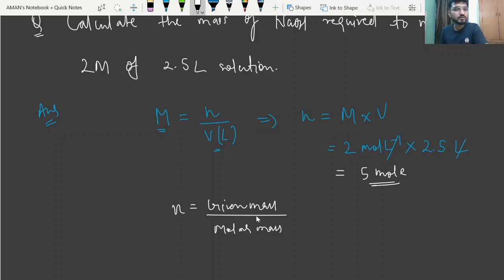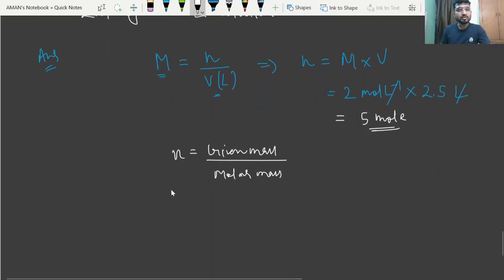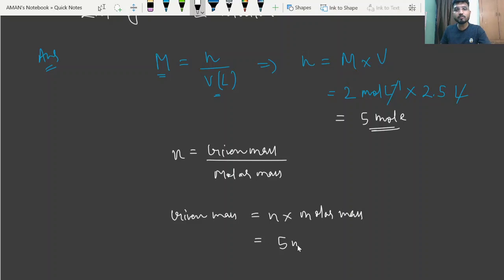So by the use of this formula, beta, you can calculate the given mass, that is, the amount of NaOH required for making a 2 molar solution, right? So I can write here, given mass will be n into molar mass. So again just write the value. We have calculated 5 mole, right, into molar mass.